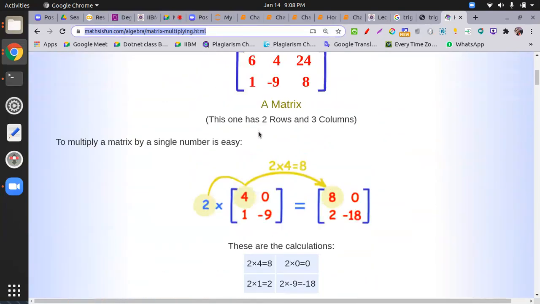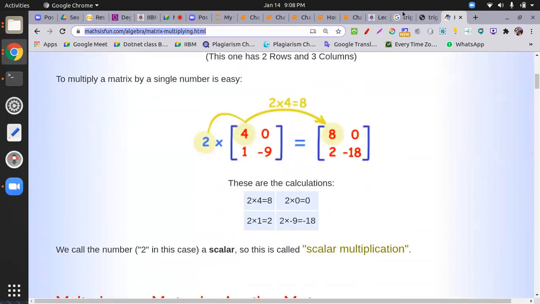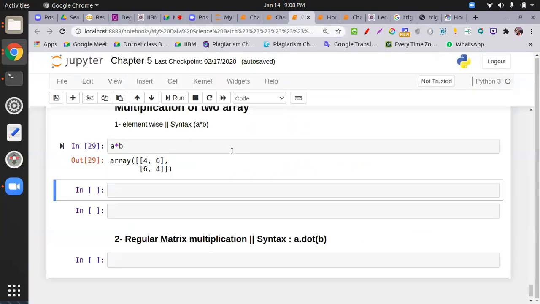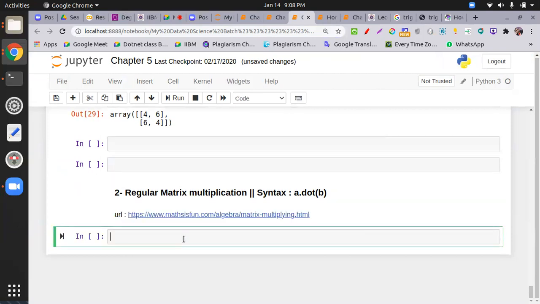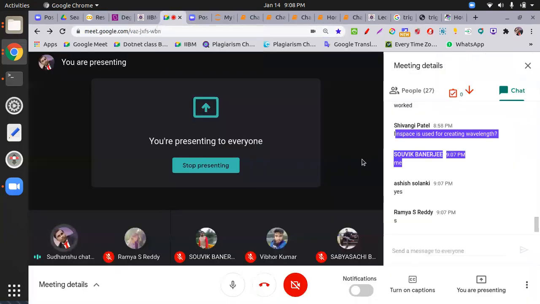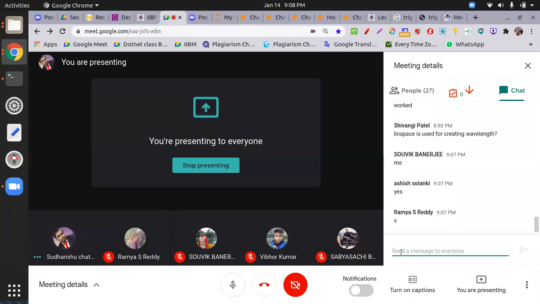Then whatever matrix you created over here, you got the output. Okay. So in my case, I just put this URL over here. Those who don't know matrix multiplication must go through it. Otherwise, those who know the dot product, what is the condition of matrix multiplication? You can explain to me in the chat box.